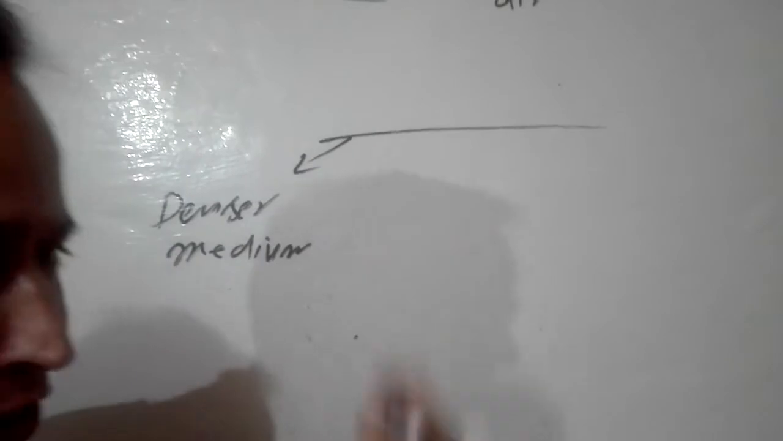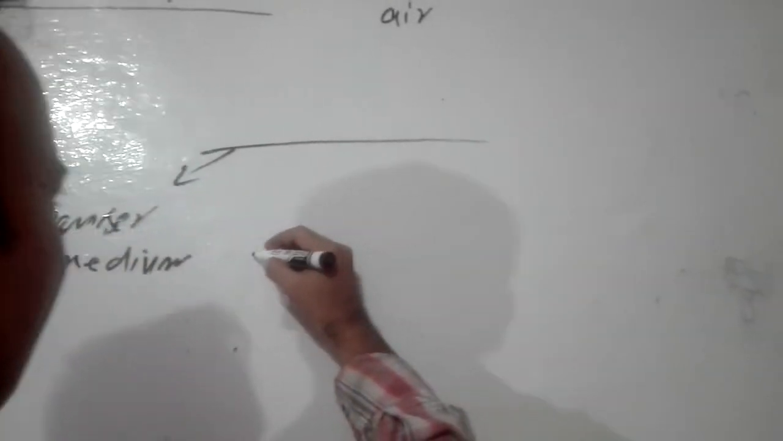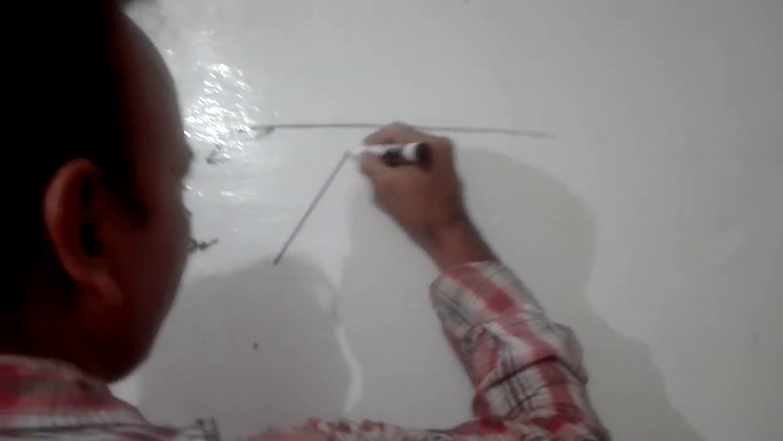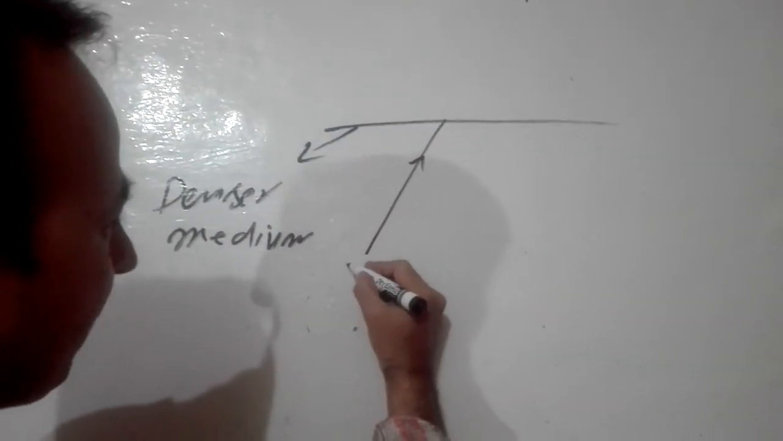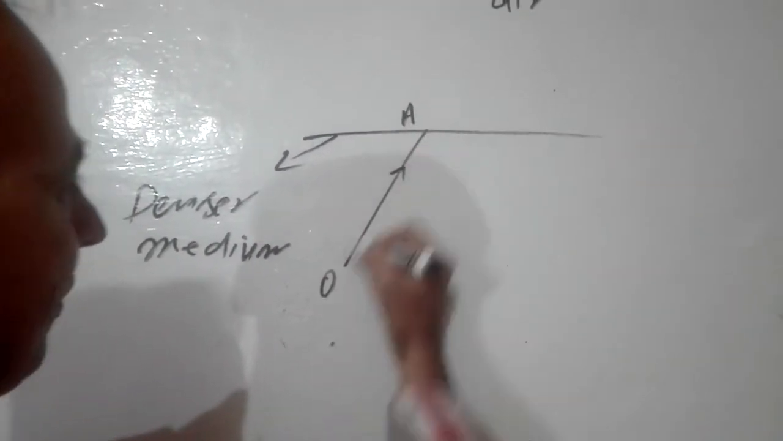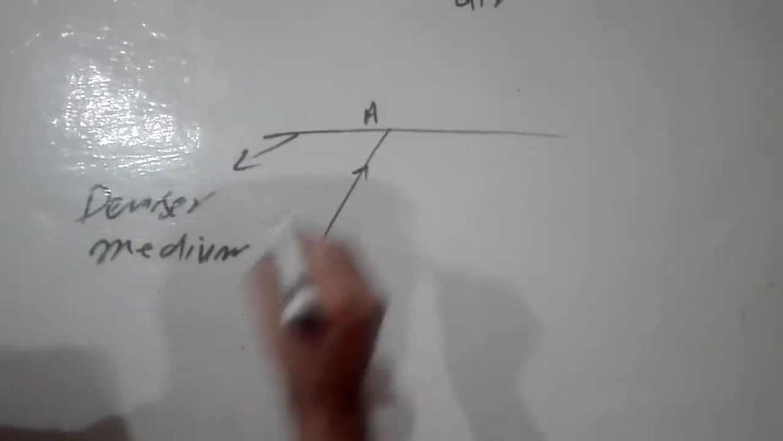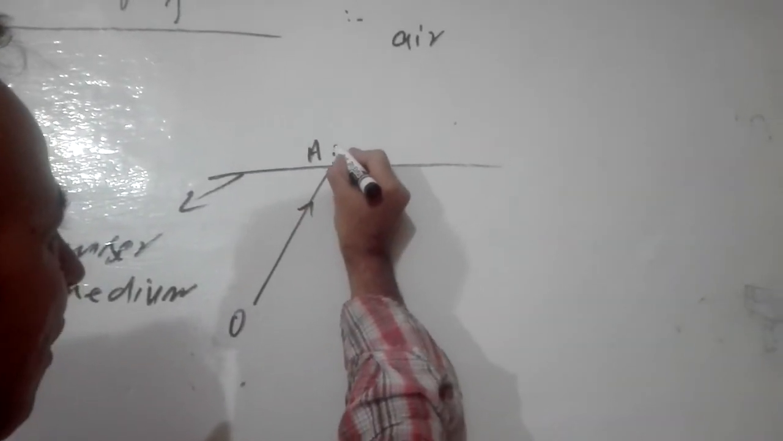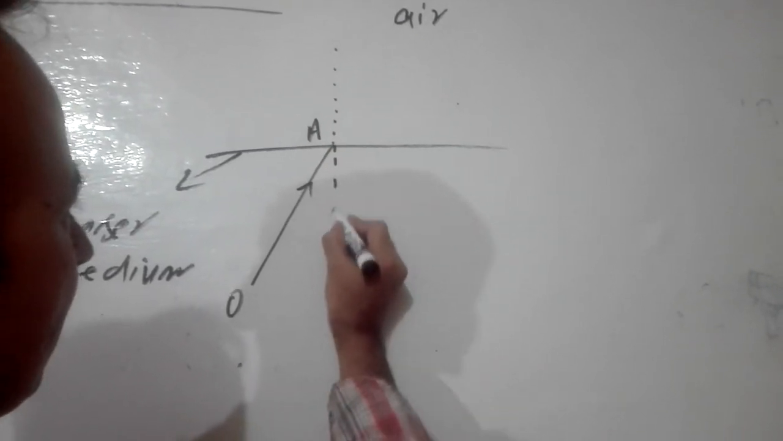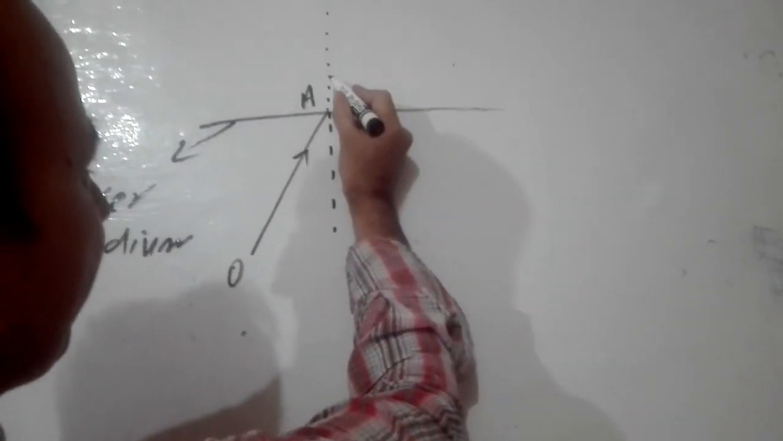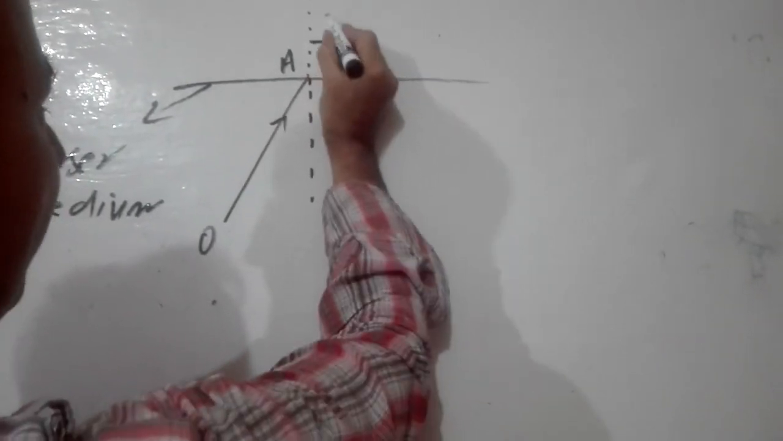The upper side medium is air. You know air is a rare medium, and down here suppose it is all denser medium, and I take one ray of light like this, incident at this point. I can name this point O, and this point A. OA is the incident ray. So here if I draw the normal, I think you know what is meant by normal. Normal is at an angle of 90 degrees. So this is the 90 degree angle.